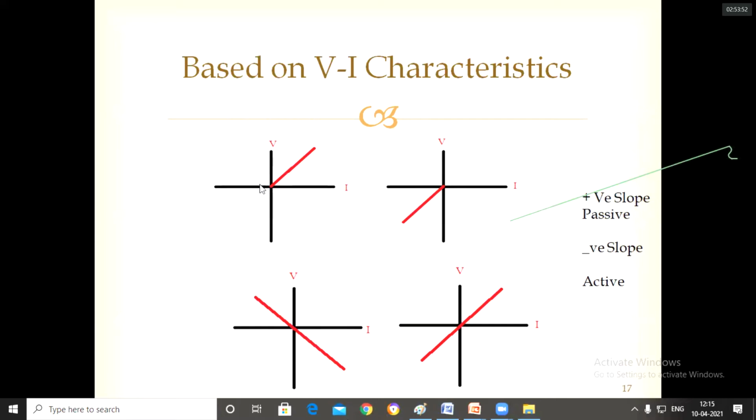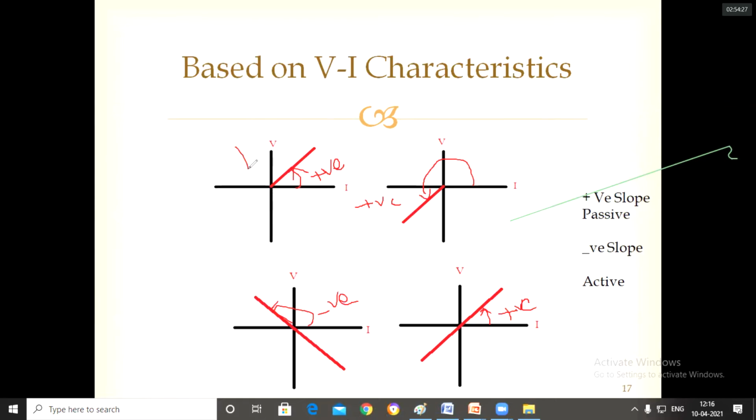So if the slope of the curve is positive, then it is a passive element. Suppose this is the slope. It is a positive slope, and this is also positive. This one is negative, and here the slope is also positive.